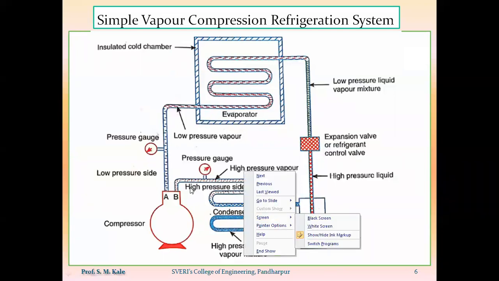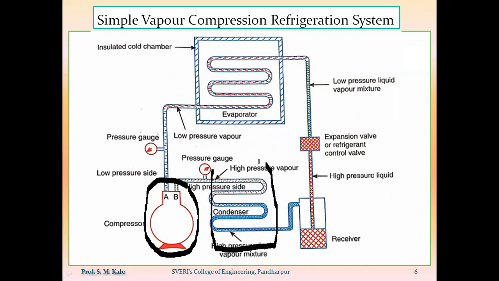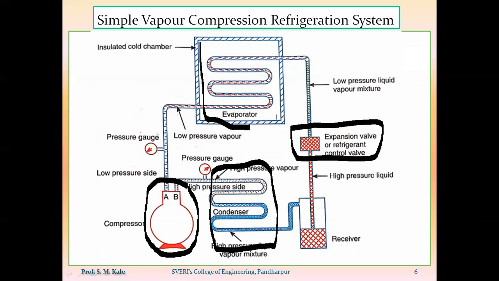The vapor compression refrigeration system mainly consists of four major equipment. Out of that, the first equipment will be called a compressor. The second equipment will be called a condenser. Then the third equipment will be called an expansion device, and the last one will be called an evaporator.